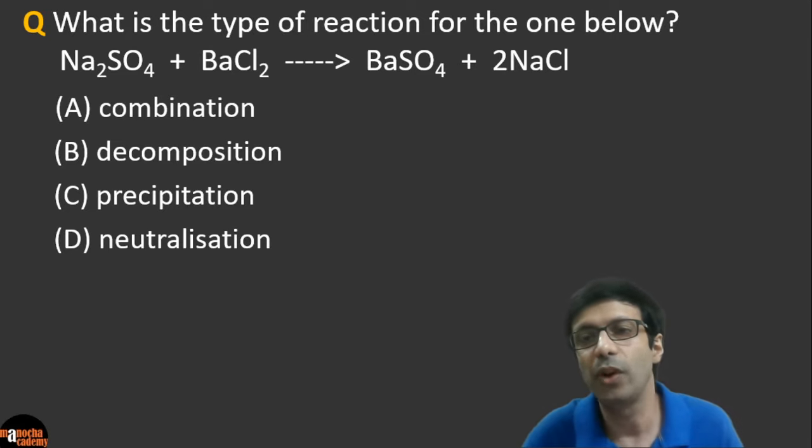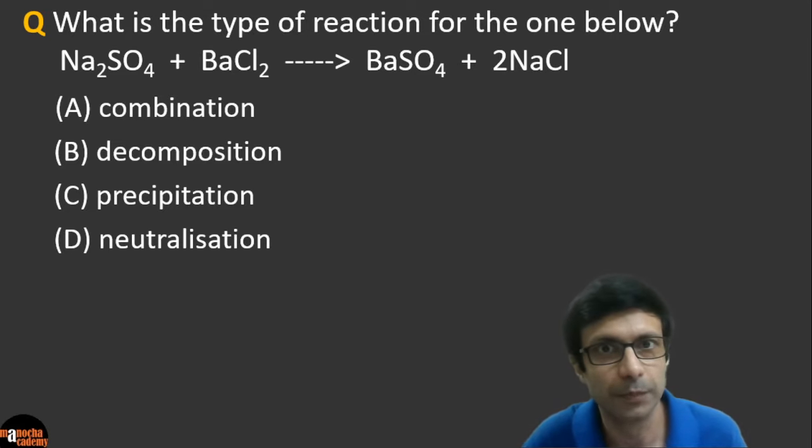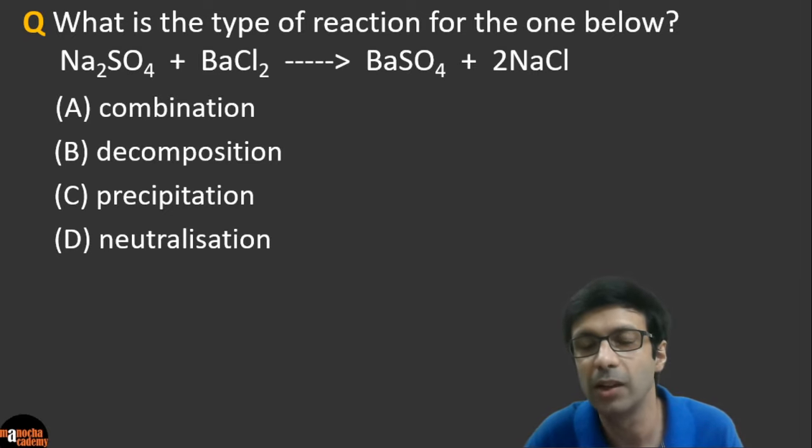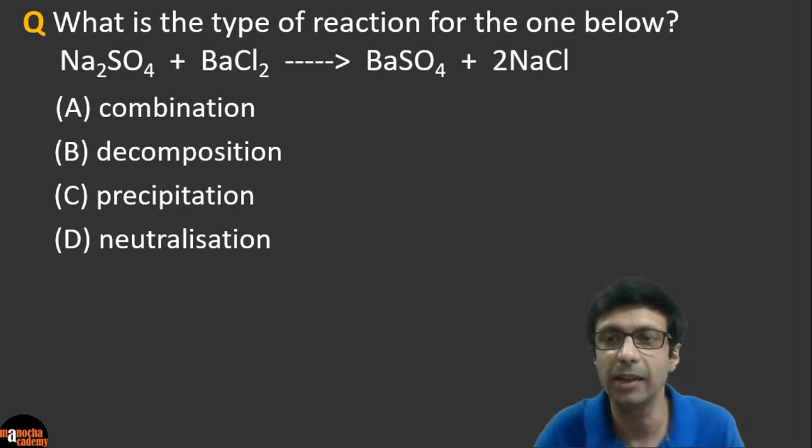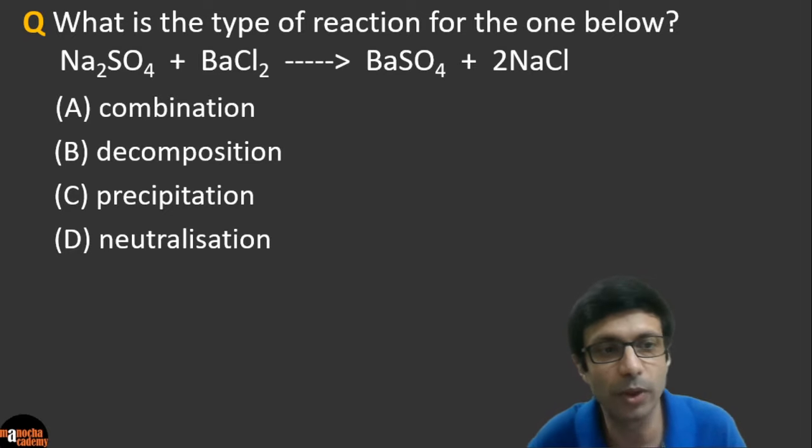What is the type of reaction for the one given below? So we have sodium sulfate, can you see, reacting with barium chloride to produce barium sulfate and sodium chloride. So is this a combination reaction? Is it a decomposition reaction, a precipitation, or a neutralization? So guys, what do you think is the answer?